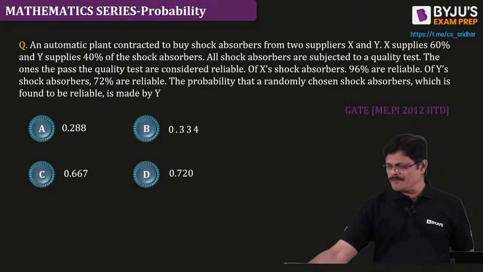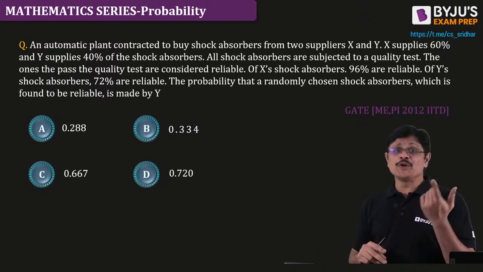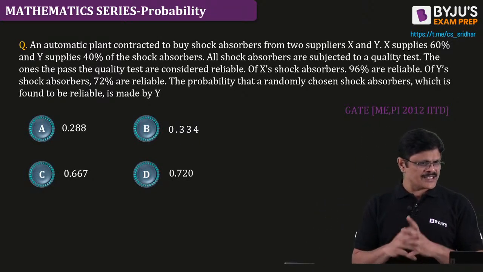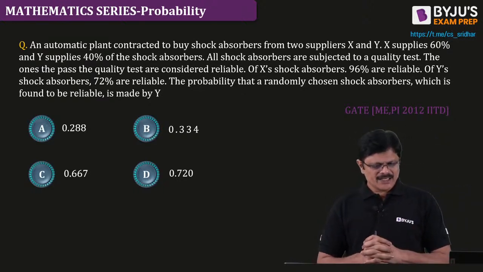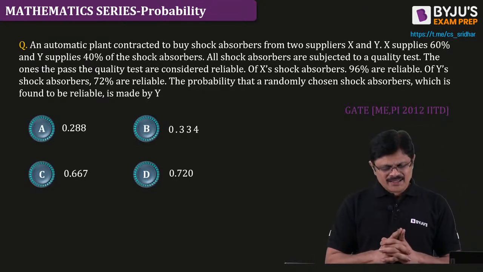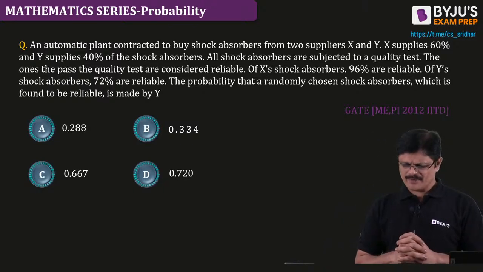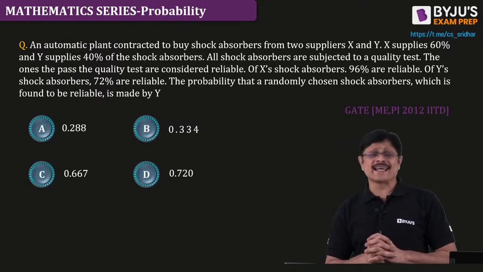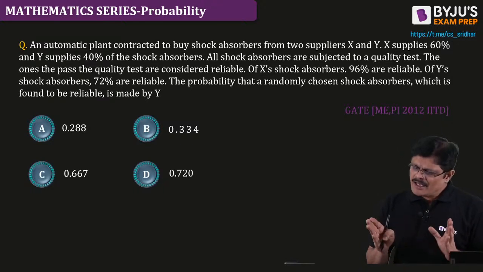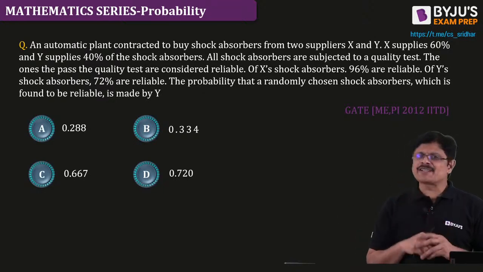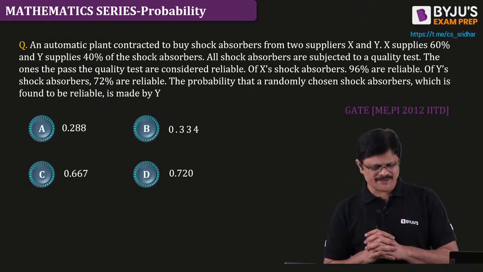Now I solve this problem, and you can also solve this problem very easily, and I give you a small variant of this. I have one more class after this, but let me complete this problem. The problem is simple. An automatic plant contracted to buy shock absorbers from two suppliers X and Y. X supplies 60%, Y supplies 40% of the shock absorbers.